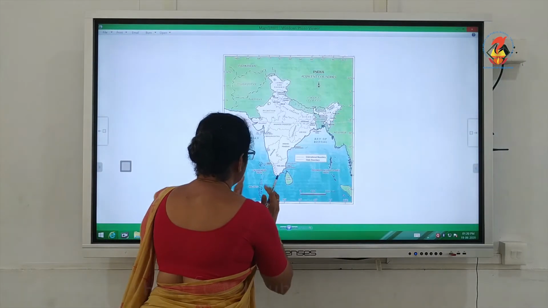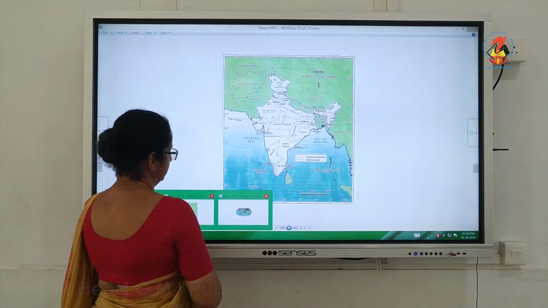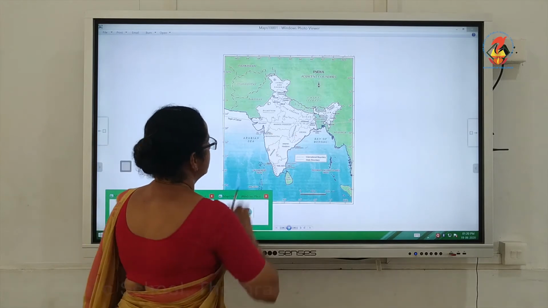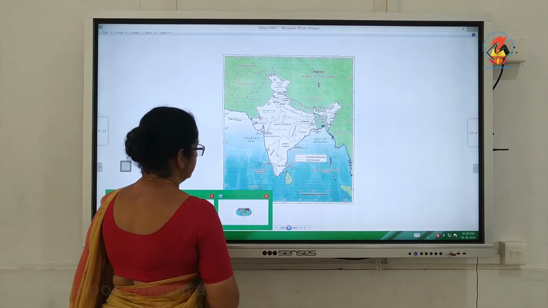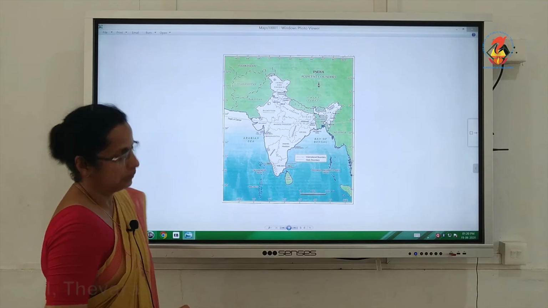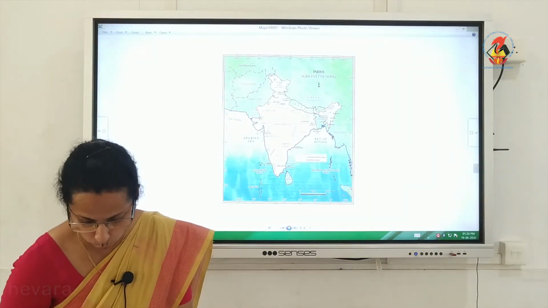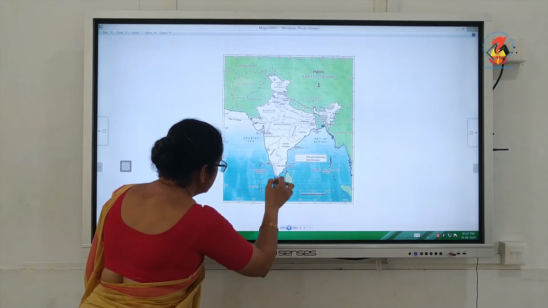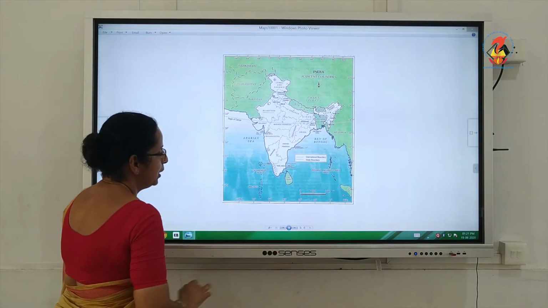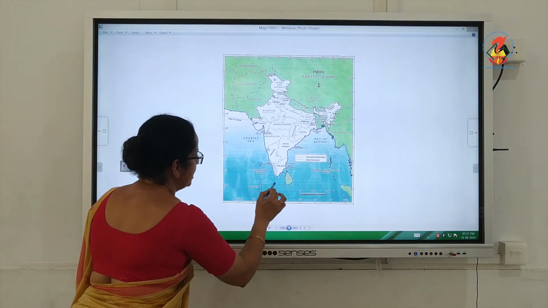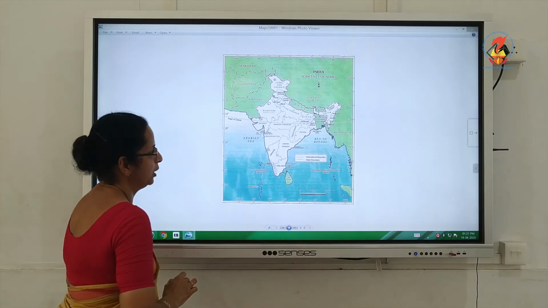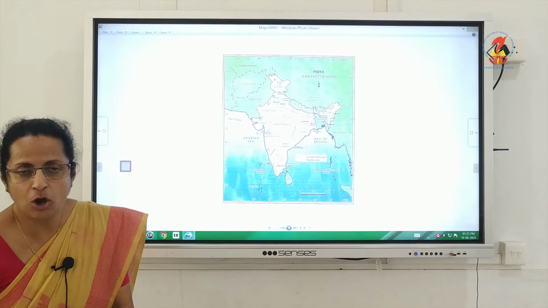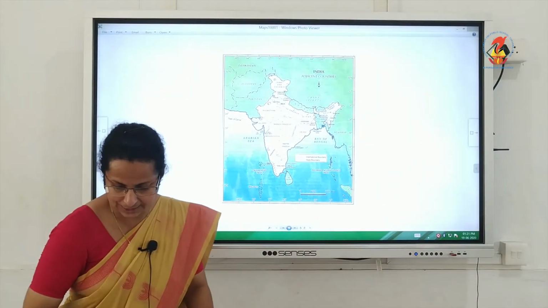And as it extends towards the Indian Ocean, what is it doing? It is dividing this mighty Indian Ocean into two small water bodies, the Bay of Bengal and the Arabian Sea.